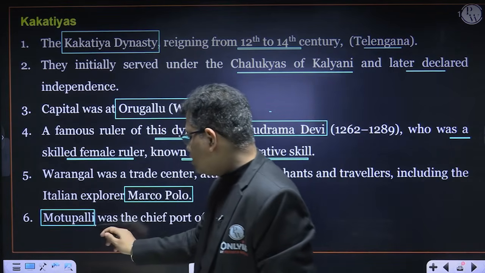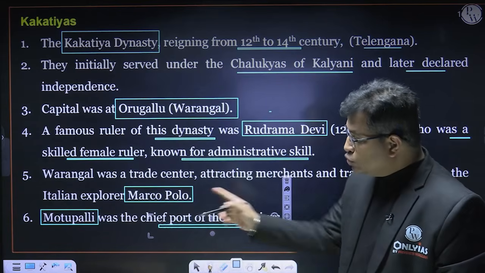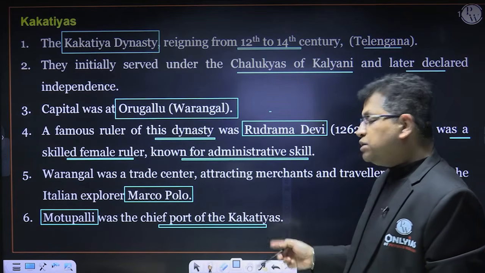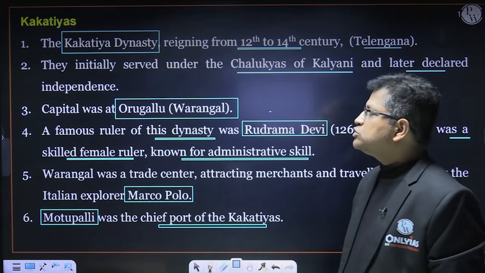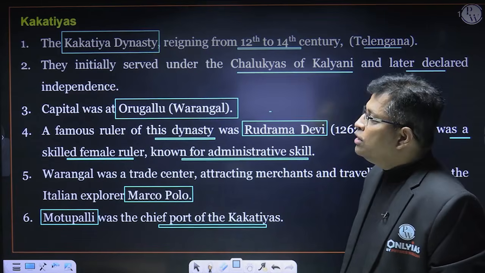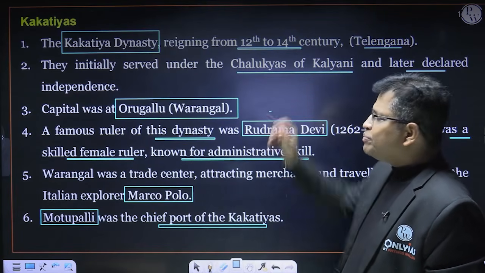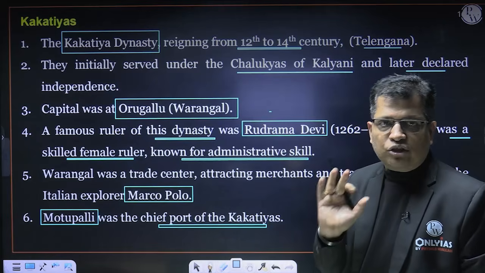So what is important here? The chief port of the Kakatiyas. Ports are very much important. So Motupalli was a premium port of the Kakatiyas, and the capital was Orugalu, that is Warangal of the Kakatiyas. And before establishing independent rule, the Kakatiyas were the feudatories of the Chalukyas. These are three important points that you should keep with yourself, right?